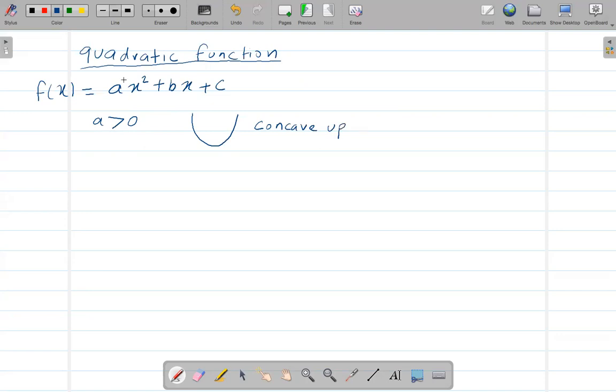And if a is negative or less than 0, then it's going to be something like this, concave down.